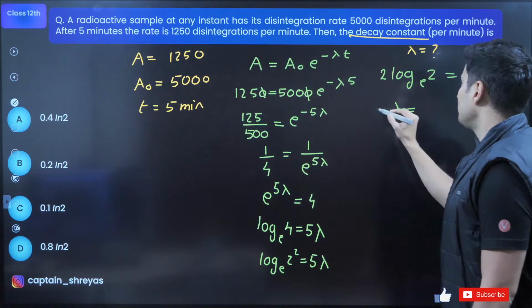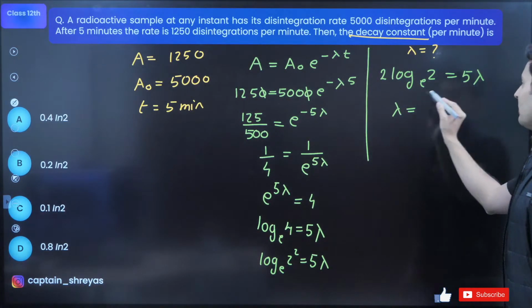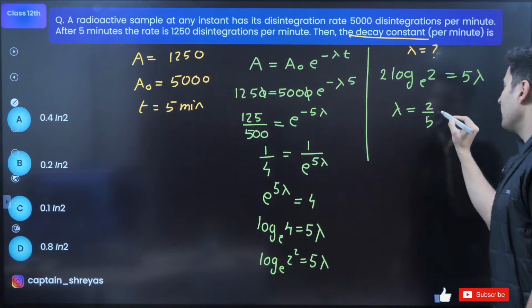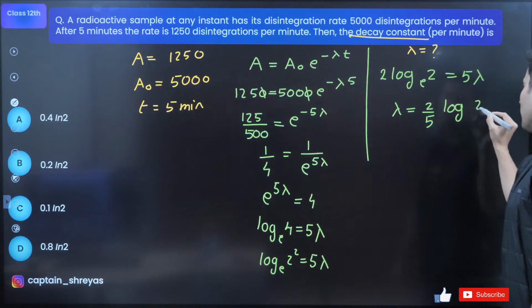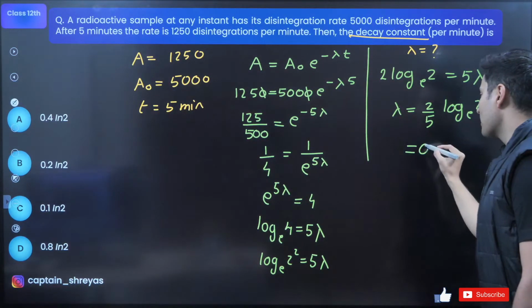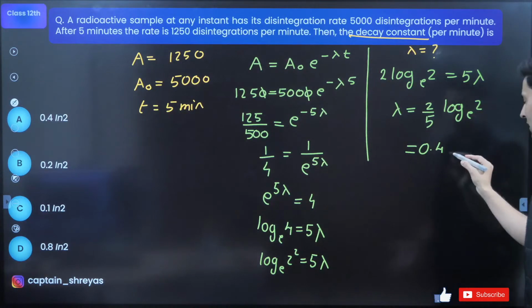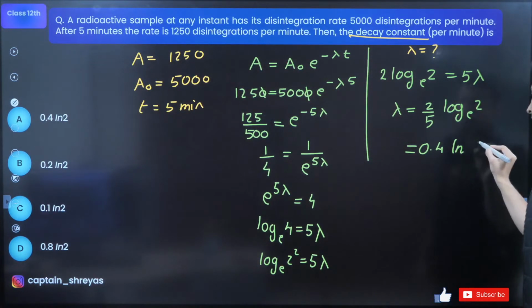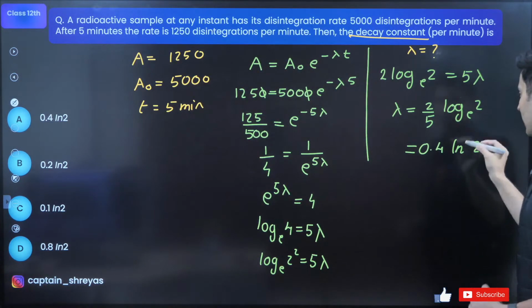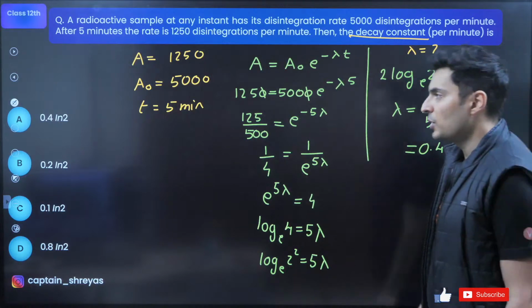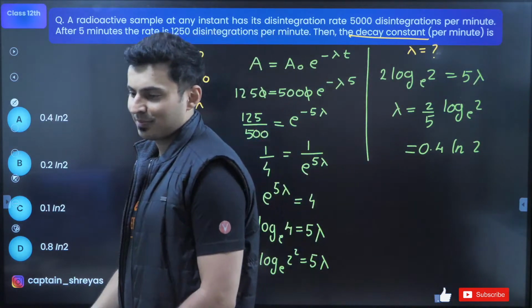So lambda will be, bring 5 down, 2 by 5 log 2 to the base e. Now 2 by 5 is 0.4. Log anything to the base e is ln. Ln is the shortcut for writing log to the base e. So 0.4 ln 2, which is option A, of course.